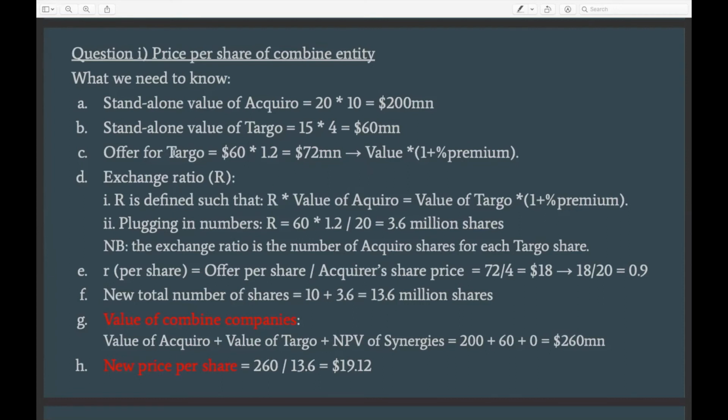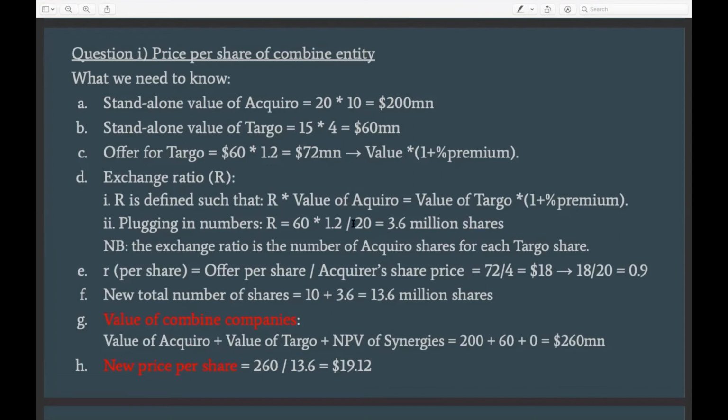Now we know that the company is paying 72 million for Darboe. At the same time, we know that Darboe is worth 60 million. And this would definitely give us a premium of 20%, as said in the exercise.